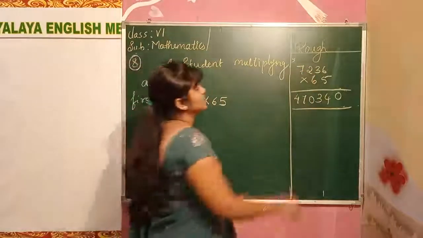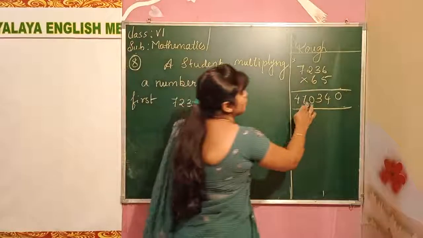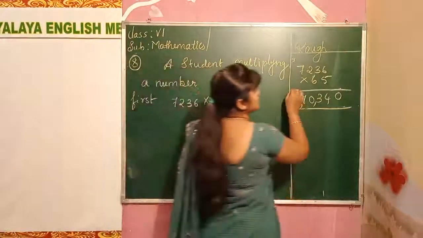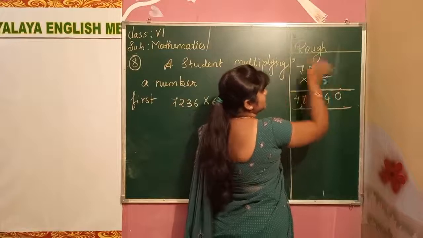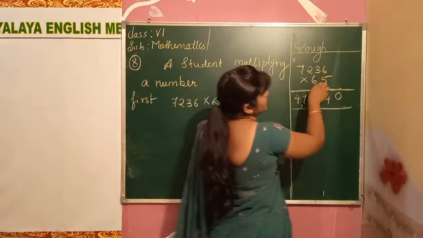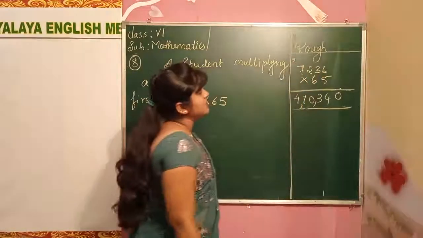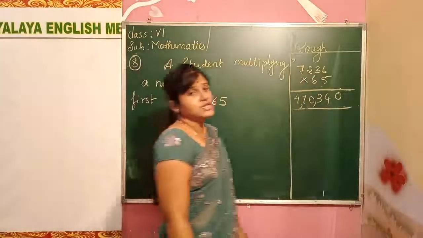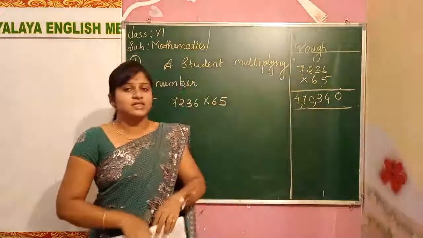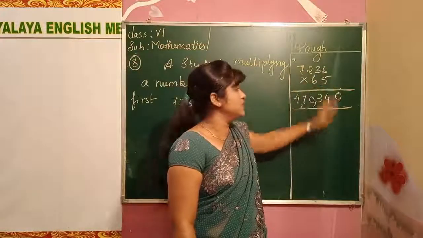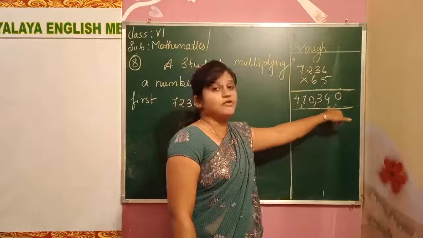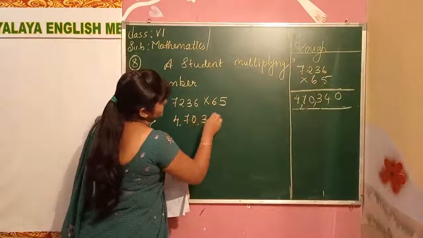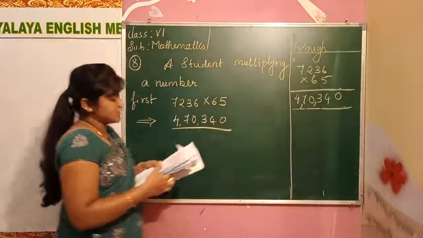Okay, 4,70,340 we get. Yes, we get. If you want, start multiplying now only. Okay, 3 6s are 30, 3 will be carry here. Okay, the 5 3s are 15, 15 plus 3 will be 18, 5 2s are 10, 11, 5 7s are how much? 35 plus 1, how much? 36 we get. Like that, all the two numbers we have to multiply, we get 4,70,340. Like this we have to multiply, we get the answer 4,70,340.